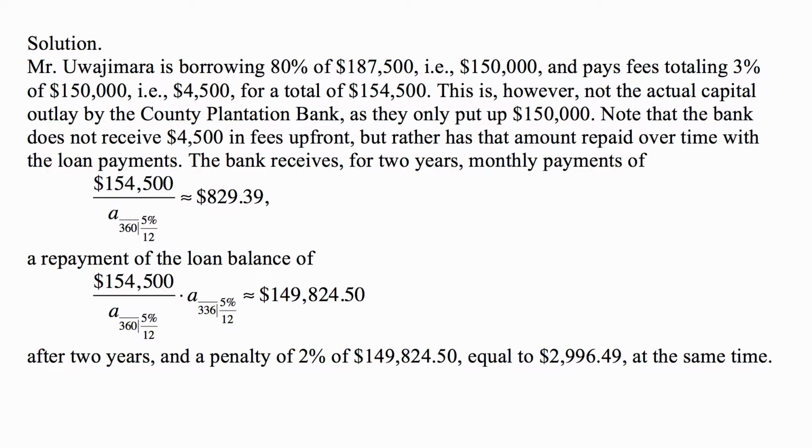The interest rate per month is 5% divided by 12. The payment is approximately $829.39, and the present value of all the future payments is that $829.39 times a angle 336 at 5% over 12, and that comes out to be approximately $149,824.50 after 2 years. And Mr. Wajimara has to pay a penalty of 2% of that amount, equal to $2,996.49 at the same time.